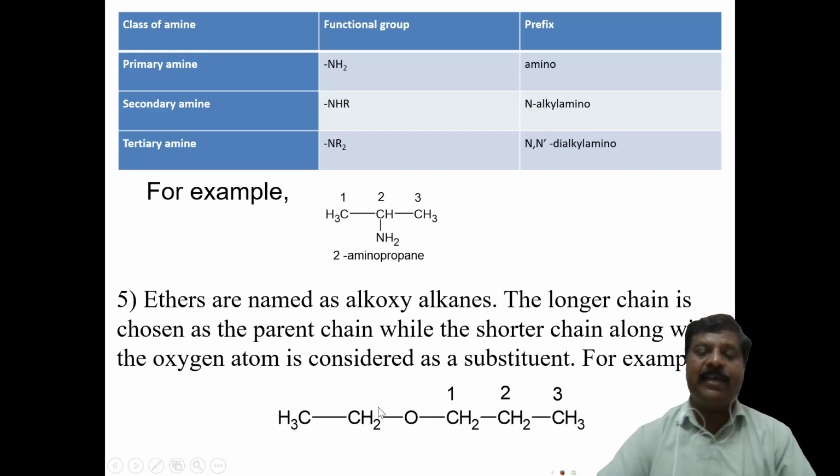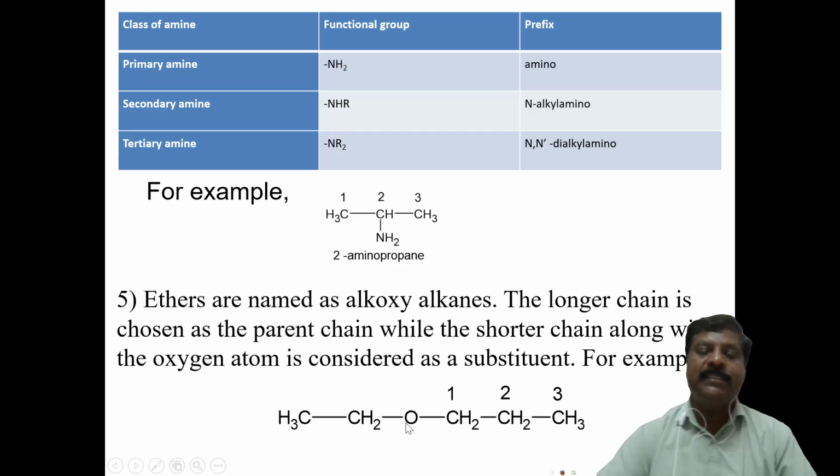For example, here this is the ether group, the oxygen atom, which is nothing but the ether group. On the left side, how many carbon atoms are there? 1, 2 carbon atoms. On the right side, 1, 2, 3. Therefore the long chain you number, and the short chain is written as a prefix.